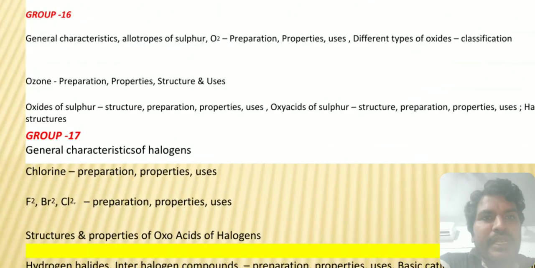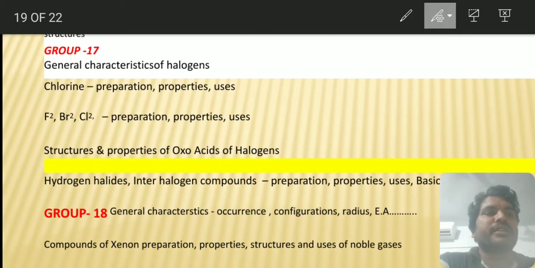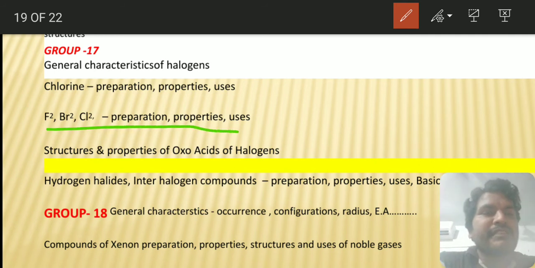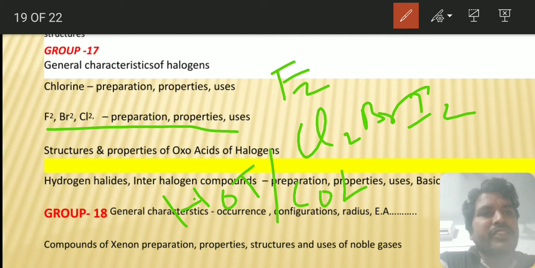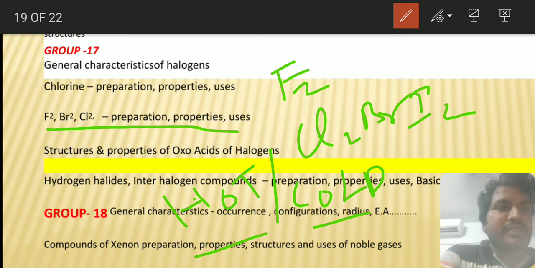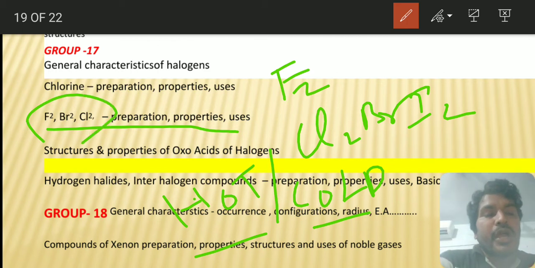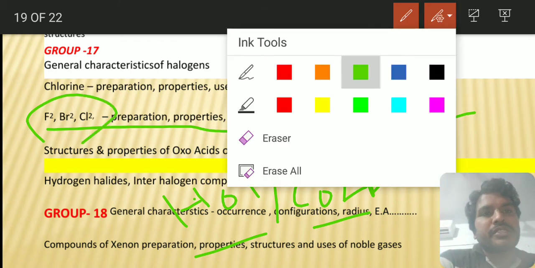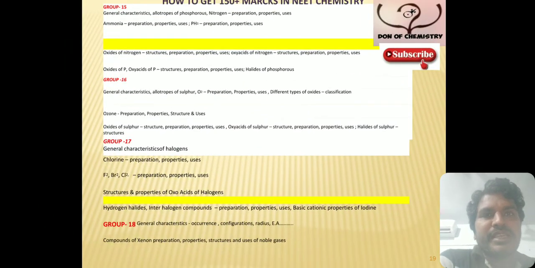And if you see the chlorine, one more important reaction is halogens when treated with water. They react in different ways. Fluorine reacts in a different way, and chlorine, bromine, iodine react in a different way. That too, with cold water they react in a different way, and with hot water in a different way. So how they react is very important. And the reaction of NaOH with halogens in cold and hot conditions is very important. So concentrate on those reactions.